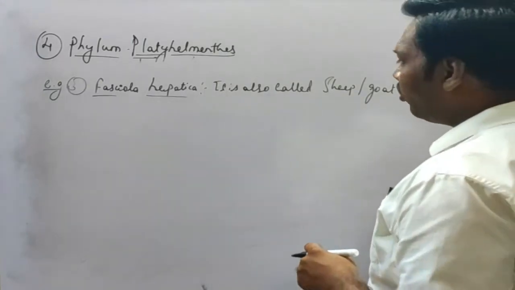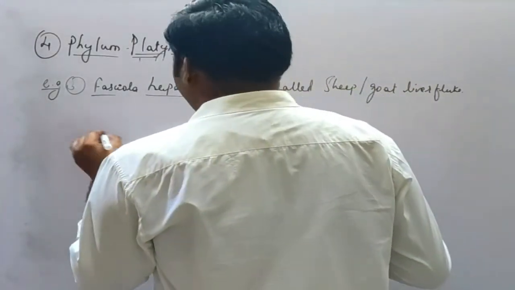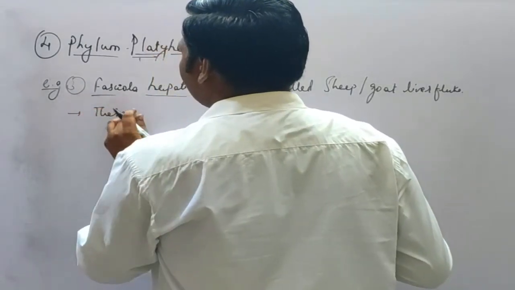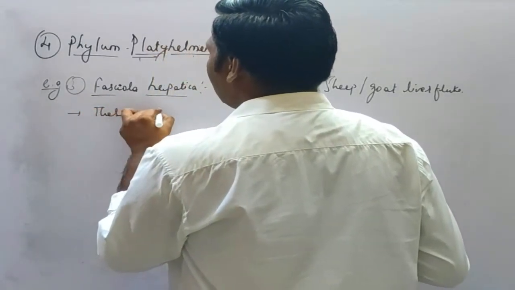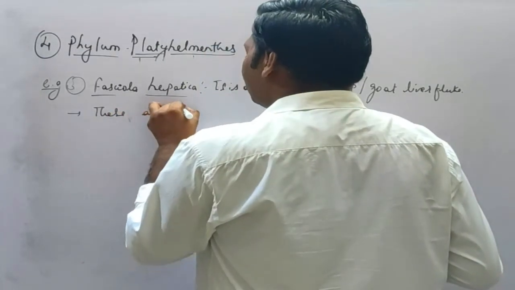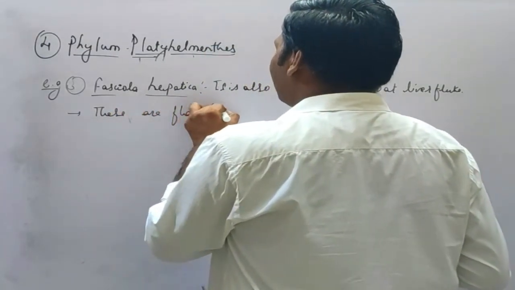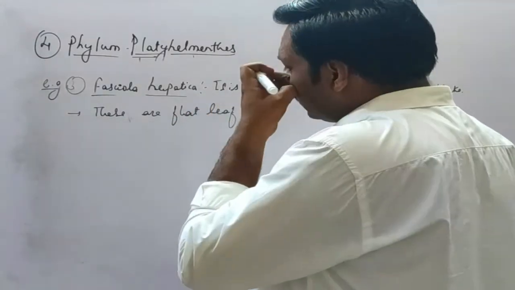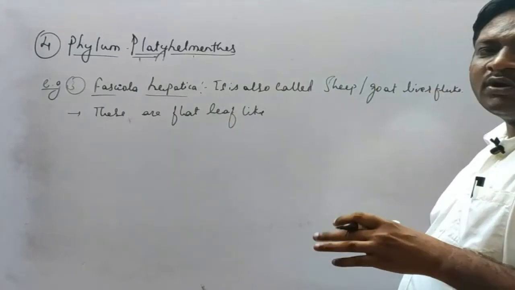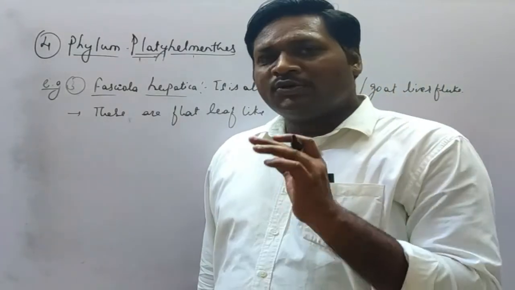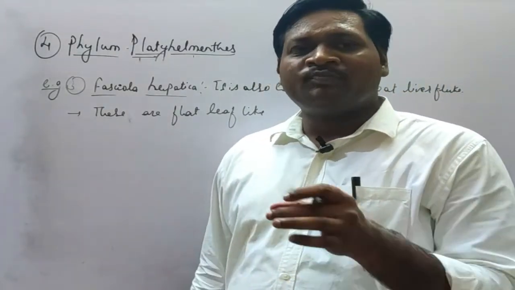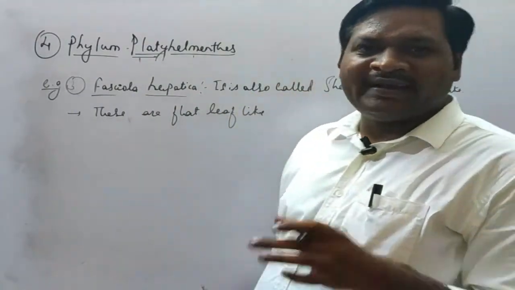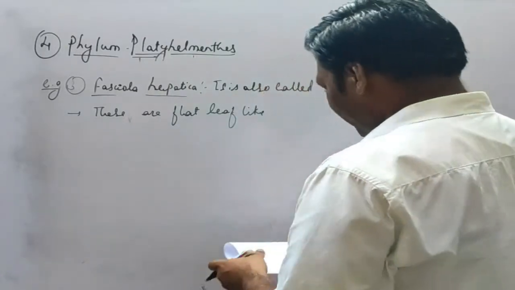These are flat, leaf-like. If you have the NCERT textbook with you, you can also observe the structure of Fasciola hepatica or the liver fluke. It is a leaf-like structure.